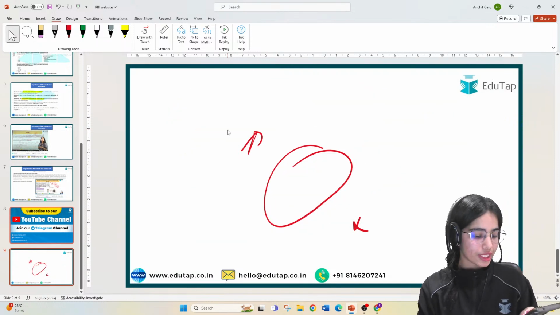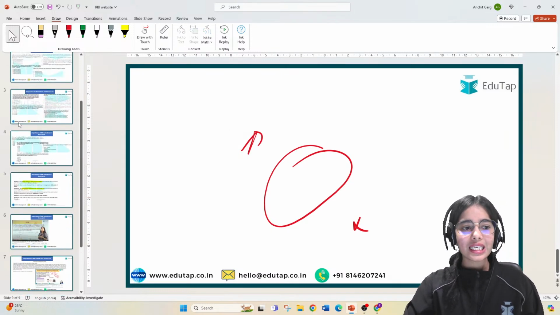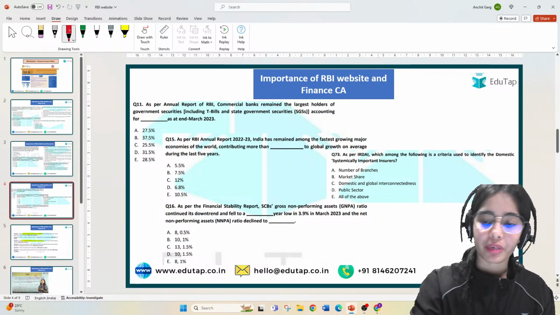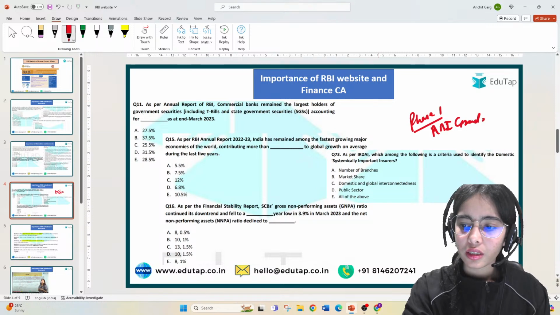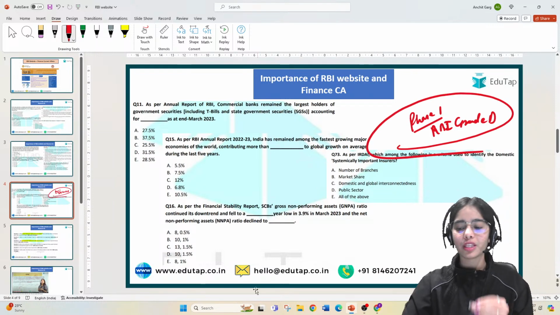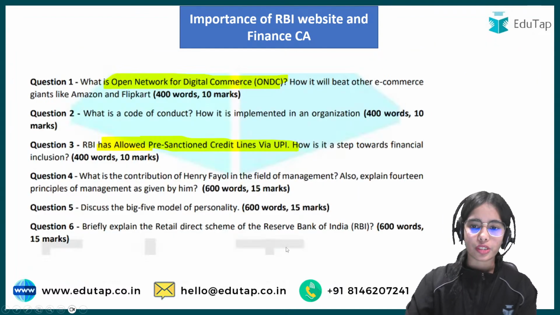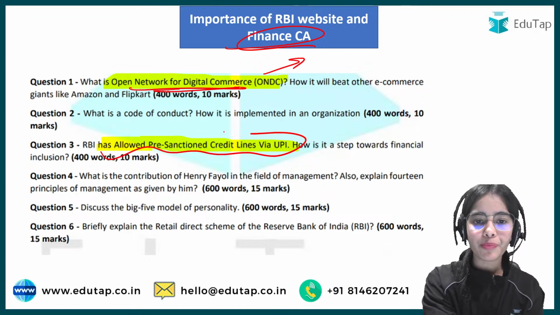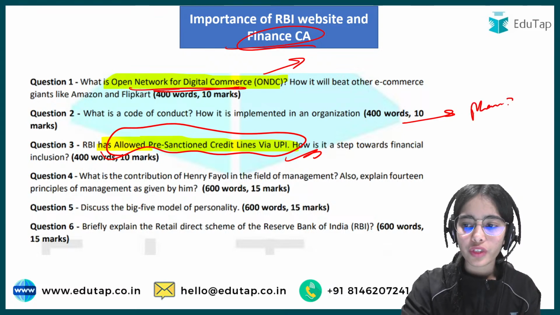So I'm getting a question: is finance 360 required for phase 1 RBI grade B? It is required. I have shown you that these questions came in the phase 1 of the RBI grade B. As well as these are the finance current affairs questions, and this is the RBI website question that came in the phase 2 of the RBI grade B.